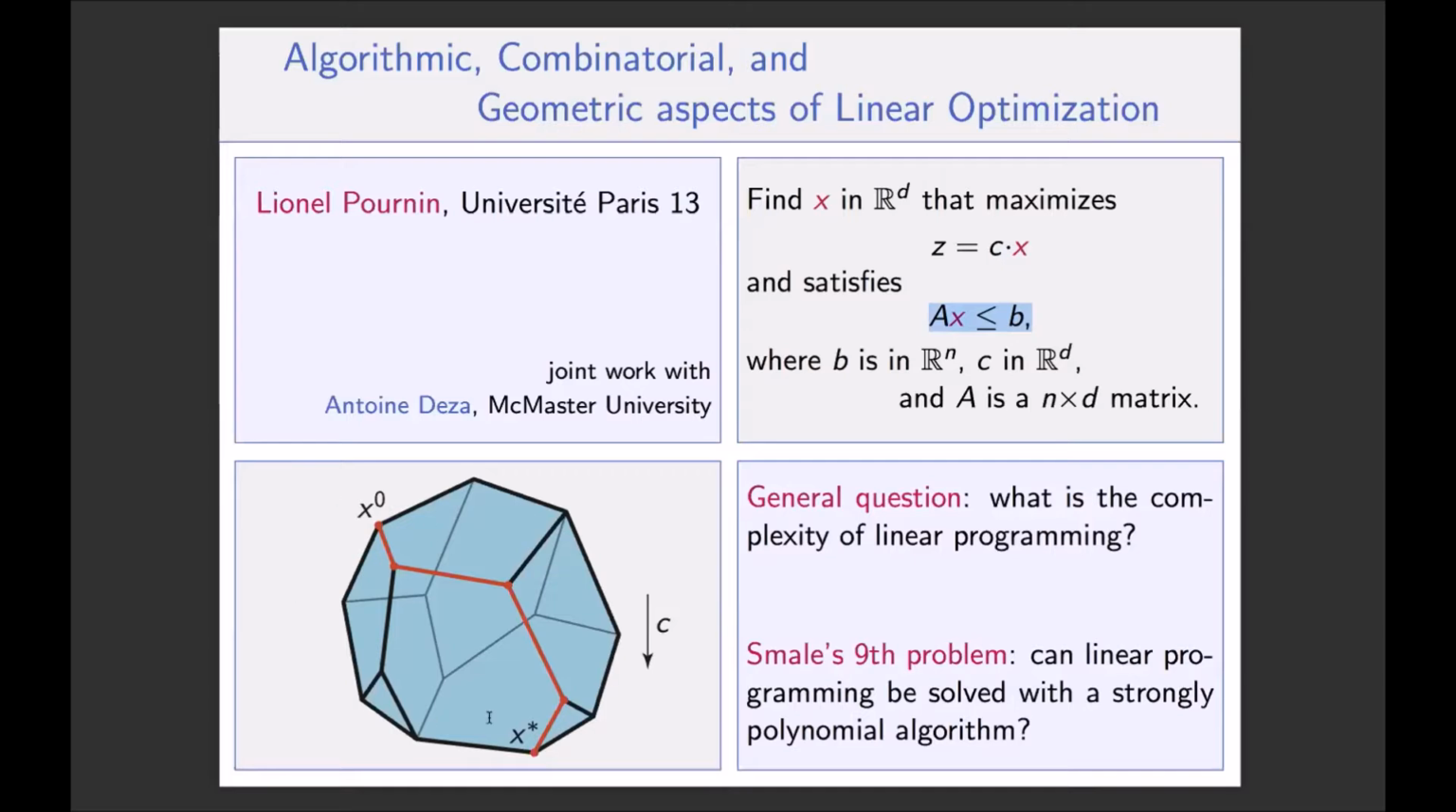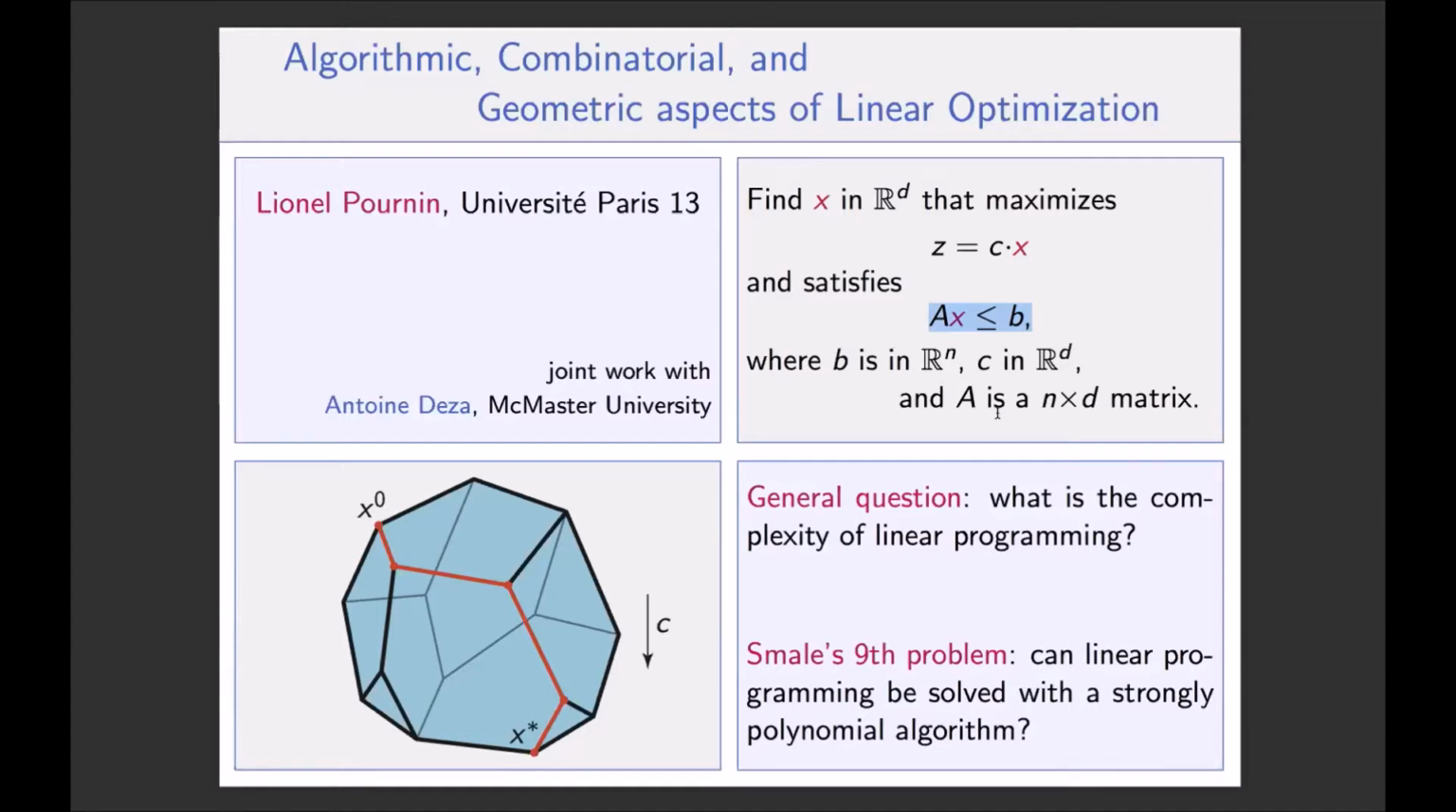So here I have an example on this slide. This is a special kind of polyhedron. It's a polytope because it's bounded. And my vector C is pointing downward, which means that the optimal point X is the point that is at the bottom of the polytope. It's X star here.